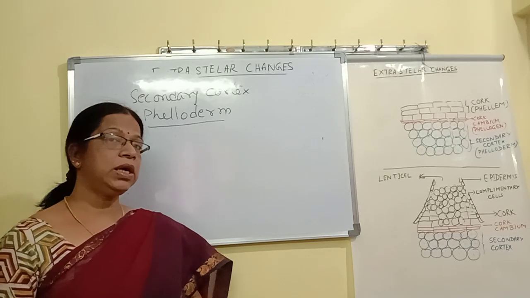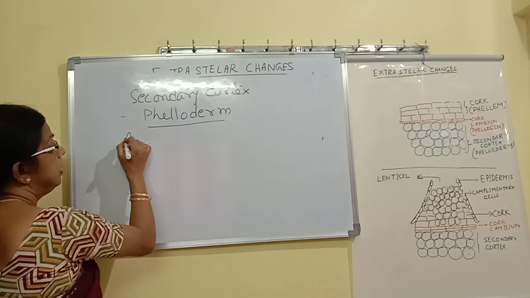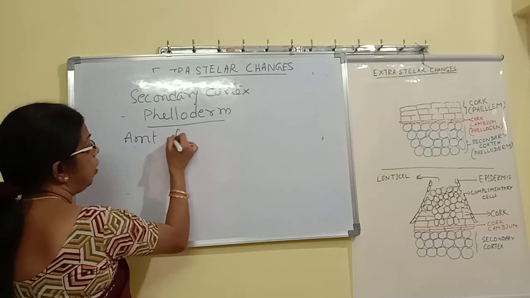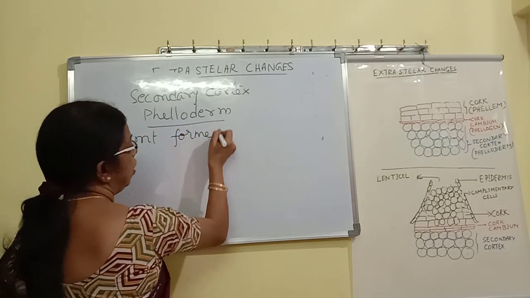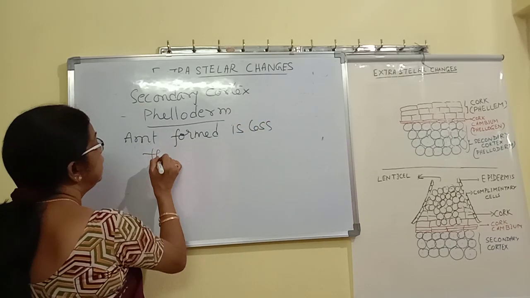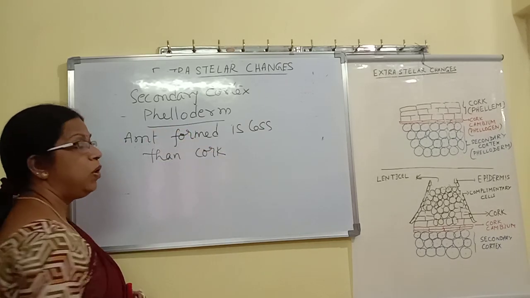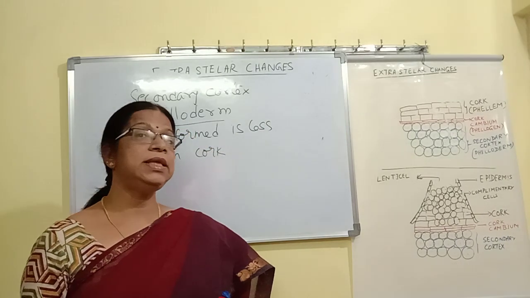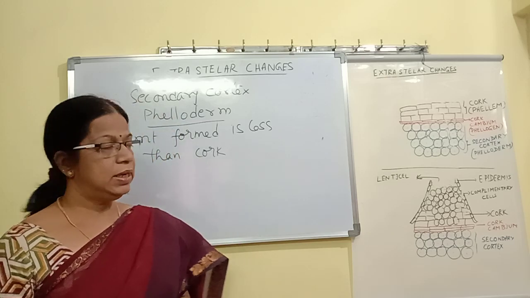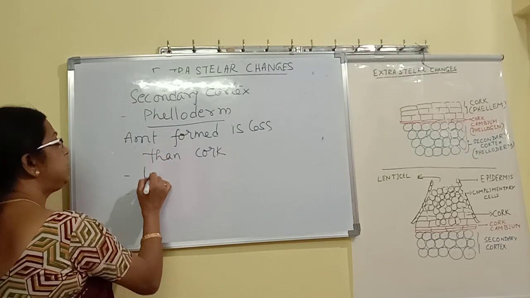The amount of secondary cortex formed is less than that of cork.